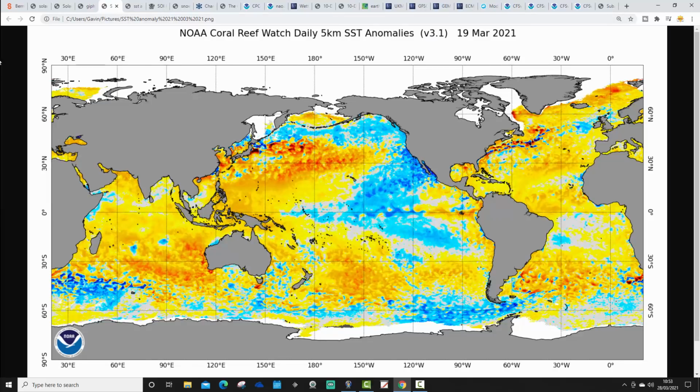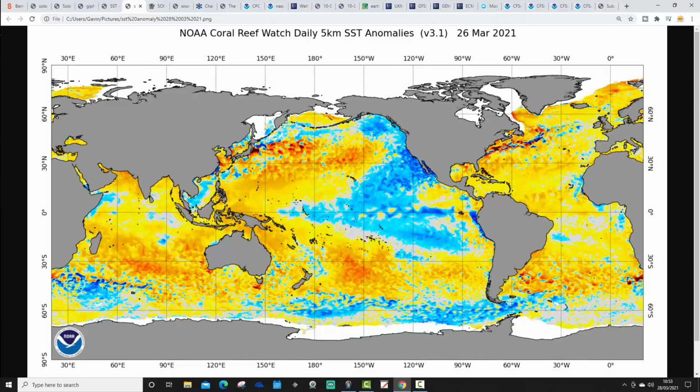So again, if we go back to last week, this is how things were looking in the northern and northeastern Pacific Ocean. Let's have a look at the latest. You see that sea surface temperatures, if anything, have got colder in this northeastern corner of the Pacific Ocean and possibly around here as well. This is a cold PDO, Pacific Decadal Oscillation signature that we've got going on here. So yeah, Northern Pacific has turned pretty cold in response to the La Nina.